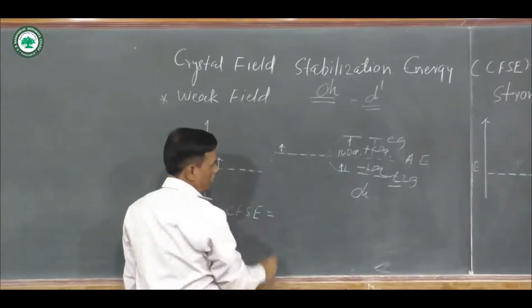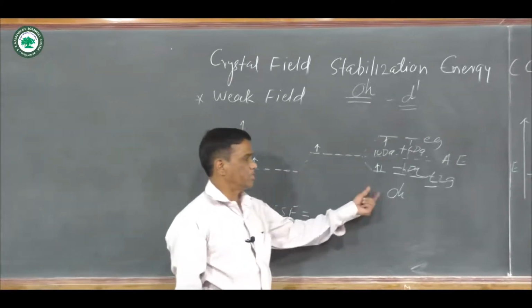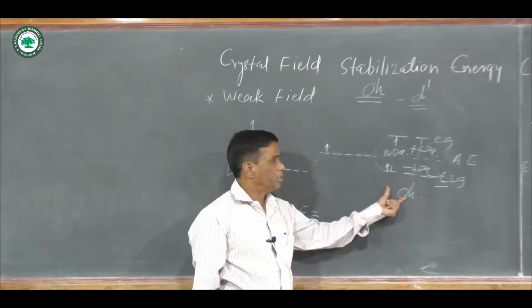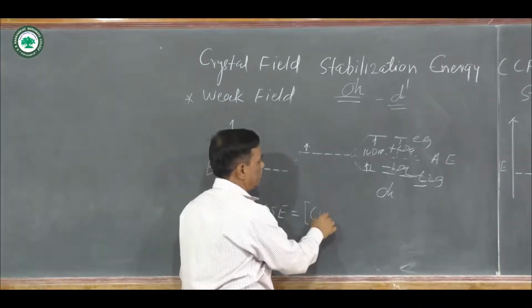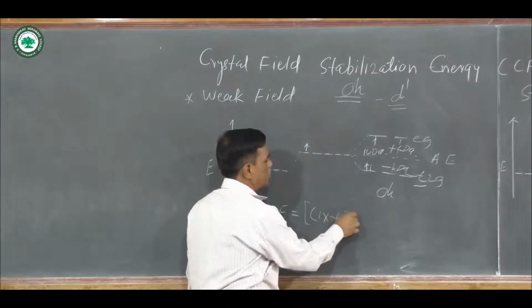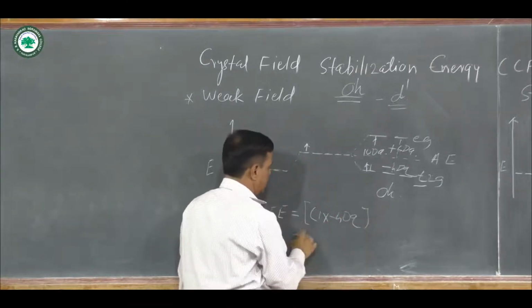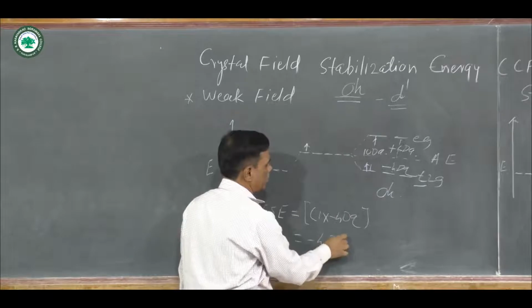CFSE is equal to the number of electrons present in the T2g orbital, that is 1 multiplied by minus 4 Dq, that is equal to minus 4 Dq.